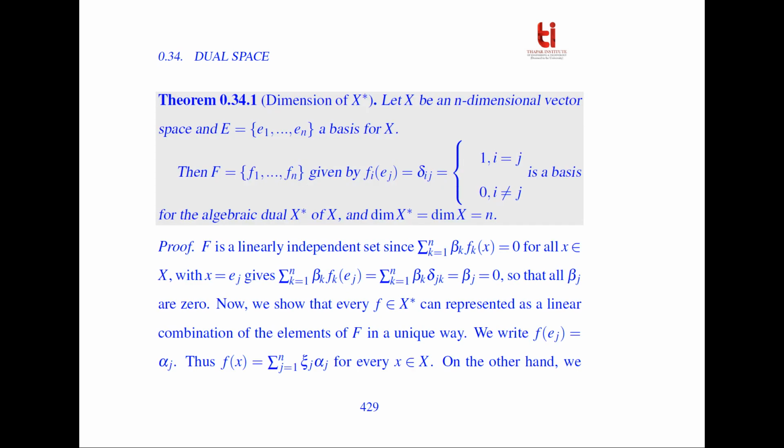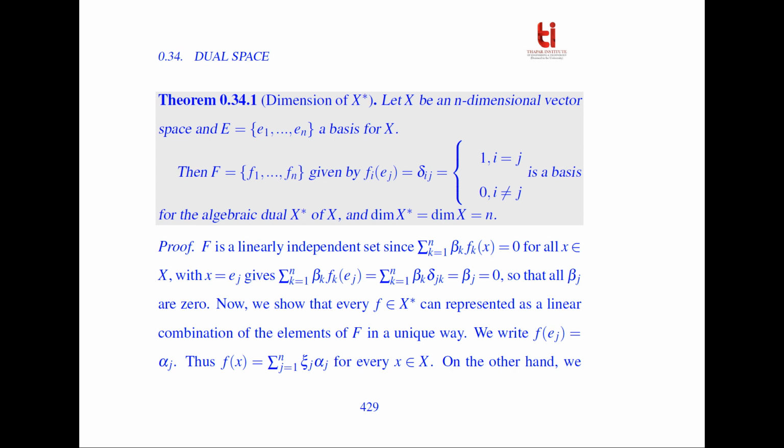So now we discuss the theorem which relates the dimension of X and X*. Let X be an n-dimensional vector space and e1, e2, so on, en be the basis for X. Then F, which is the collection of f1, f2, so on, fn, given by f_i(e_j) equal to 1 if i is equal to j, otherwise 0, is a basis for the algebraic dual X* of X, and the dimension of X* is equal to the dimension of X, which is equal to n.